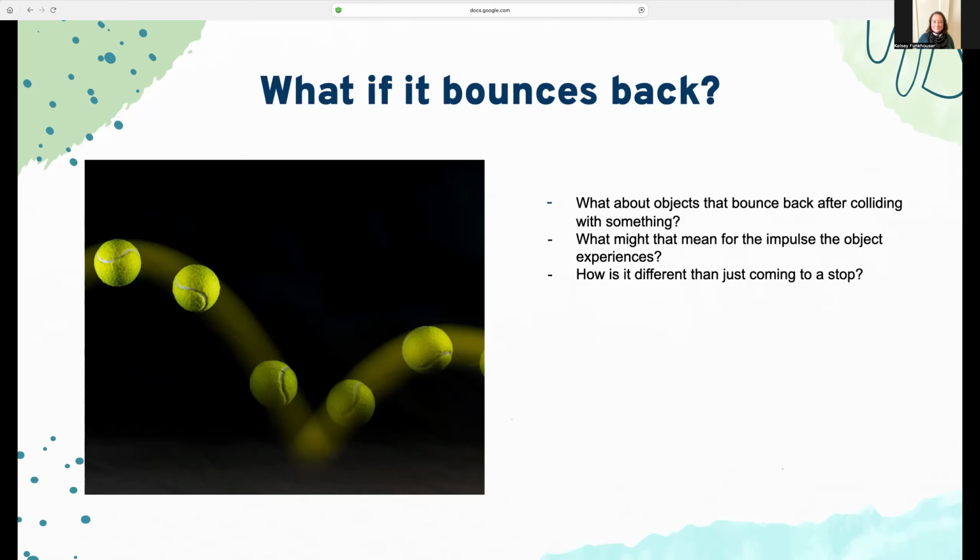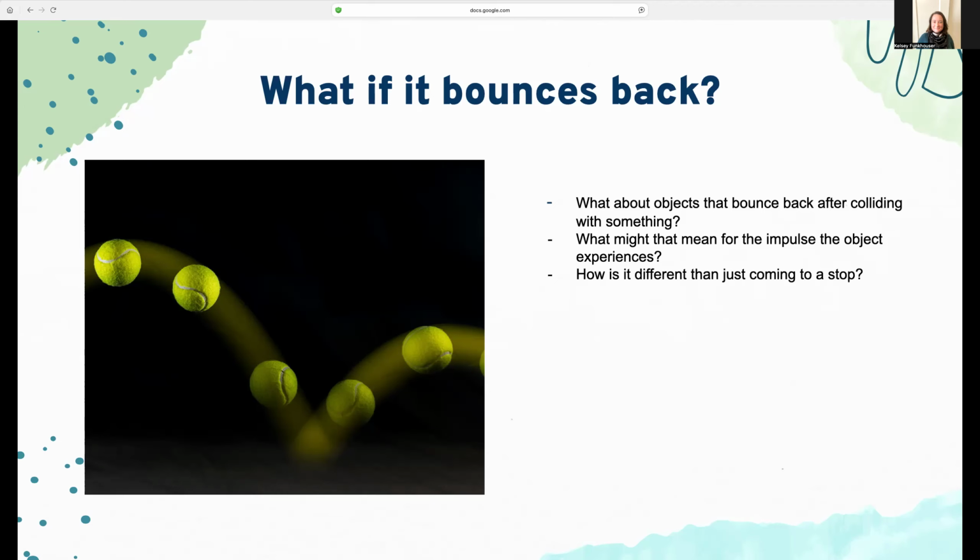The idea here is that it takes impulse to bring a ball to a stop when striking the floor, and it takes more impulse to get it moving again. So getting an object to bounce actually requires more impulse than getting it to stop. Or also, more impulse is imparted on the object when it bounces.